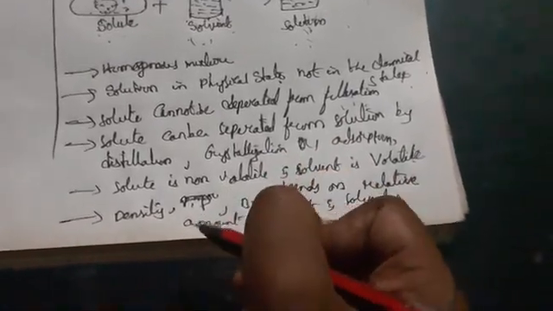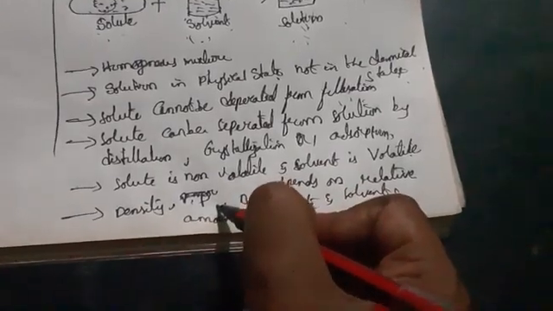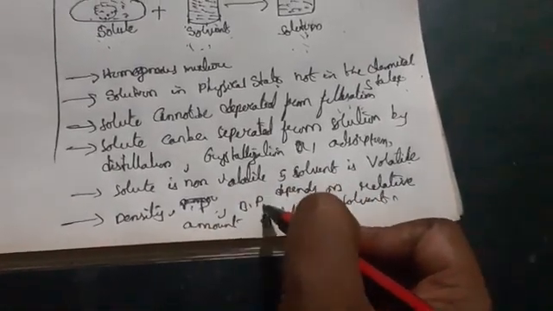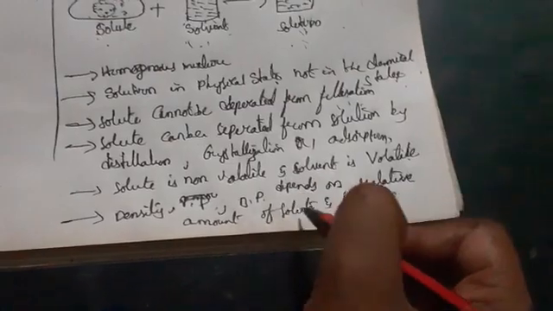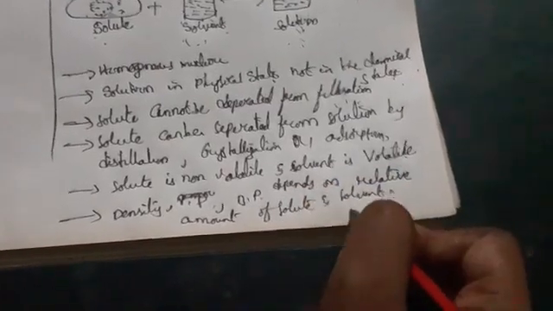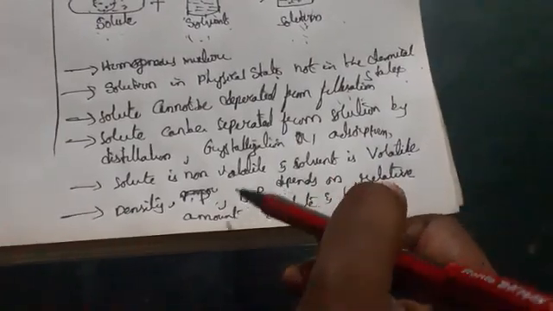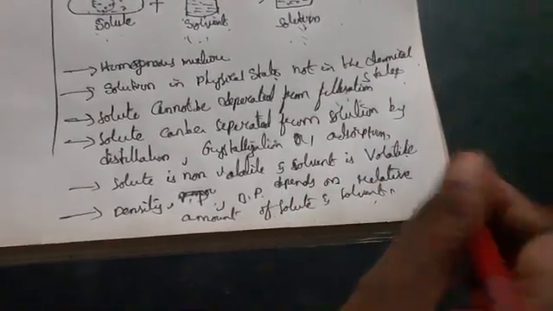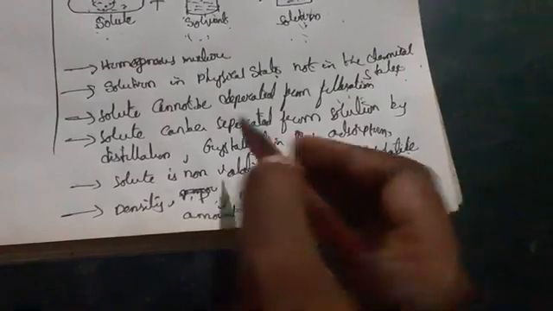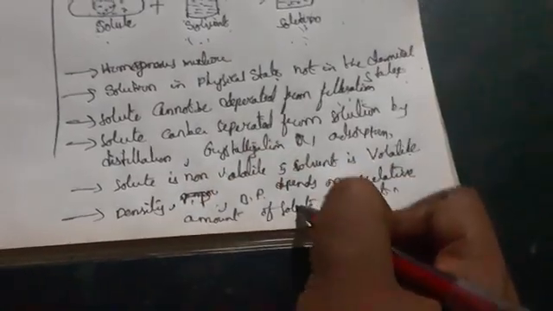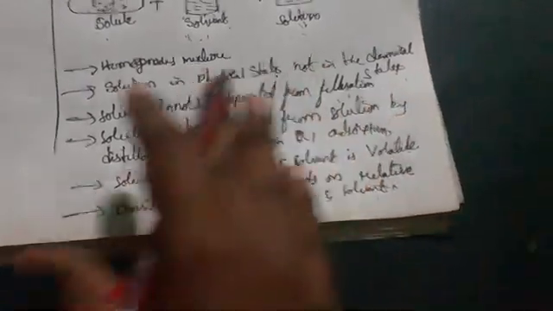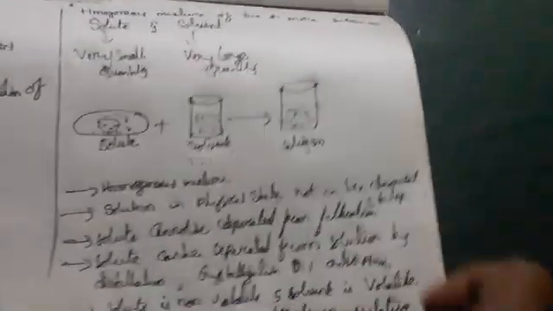So solution properties like density, vapor pressure, where VP is vapor pressure, BP boiling point, depend mainly on the relative amount of solute and solvent. Okay, it is Raoult's law mainly that these solutions depend on, and they also have temperature, pressure, and mole fraction characteristics. Okay, this is complete about the introduction of the solutions.